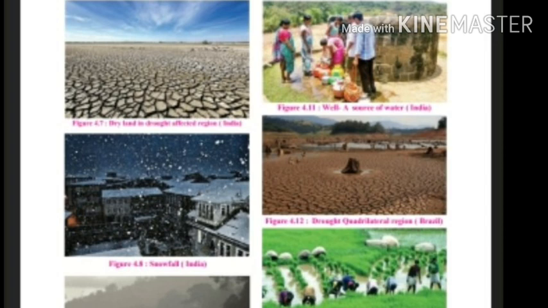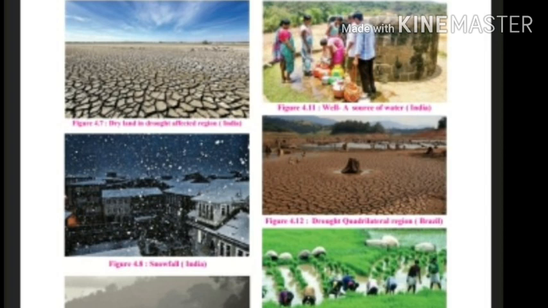Students, you have to see that some pictures are given. Figure 4.6a, traffic jam due to rainfall in Brazil. Figure 4.6b, traffic jam due to rainfall in India. Figure 4.7, dry land in drought affected region in India. Figure 4.8, snowfall in India.